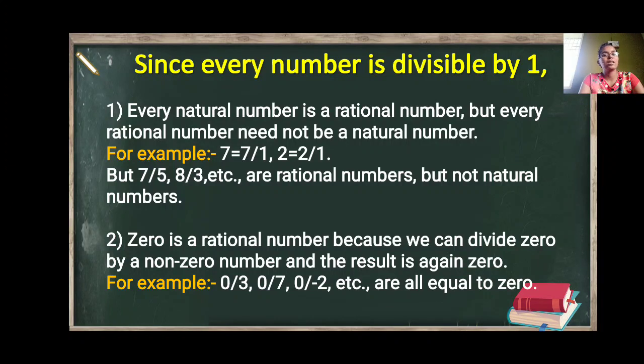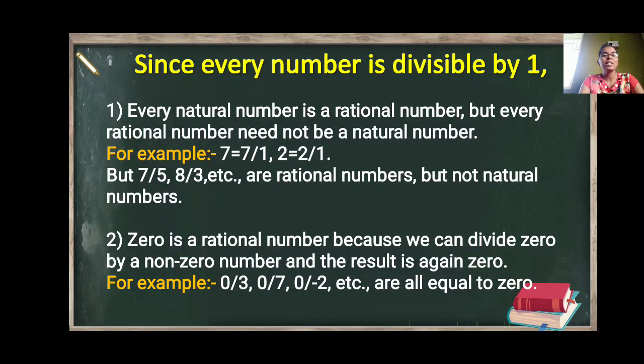But if anyone gives us 7 upon 5 or 8 upon 3, these are rational numbers but are not natural numbers. These are not natural numbers because the natural numbers are counting numbers, that are 1, 2, 3, 4 and so on. But 7 upon 5 or 8 upon 3 are not natural numbers.